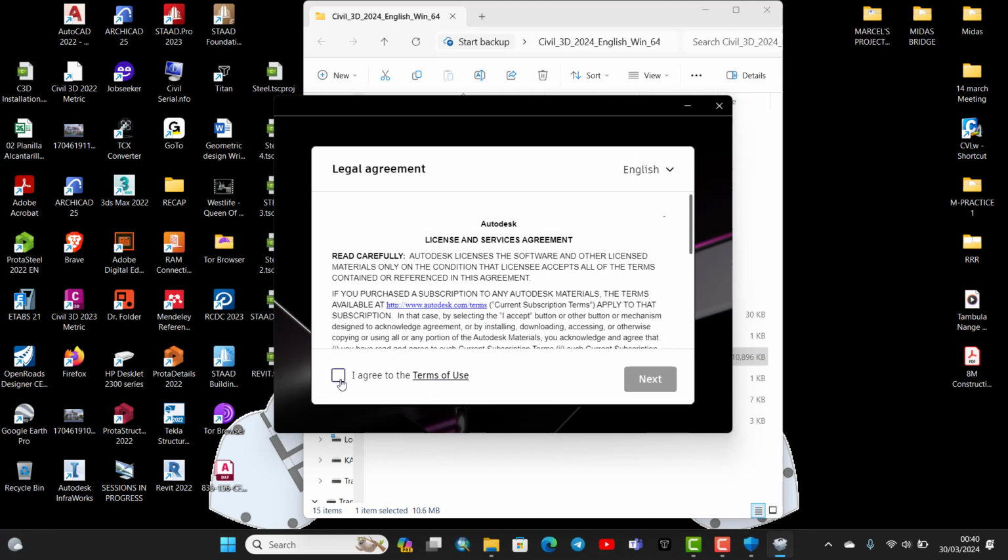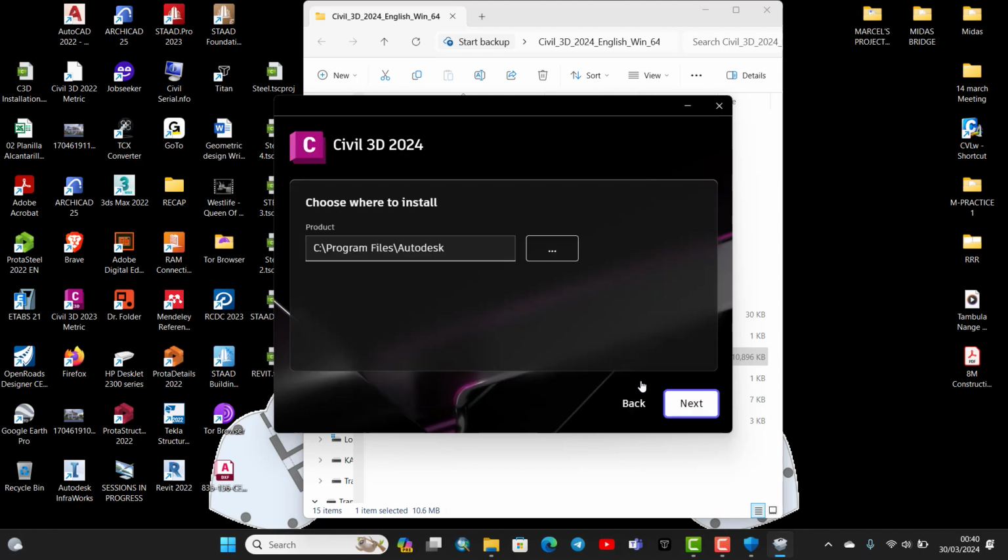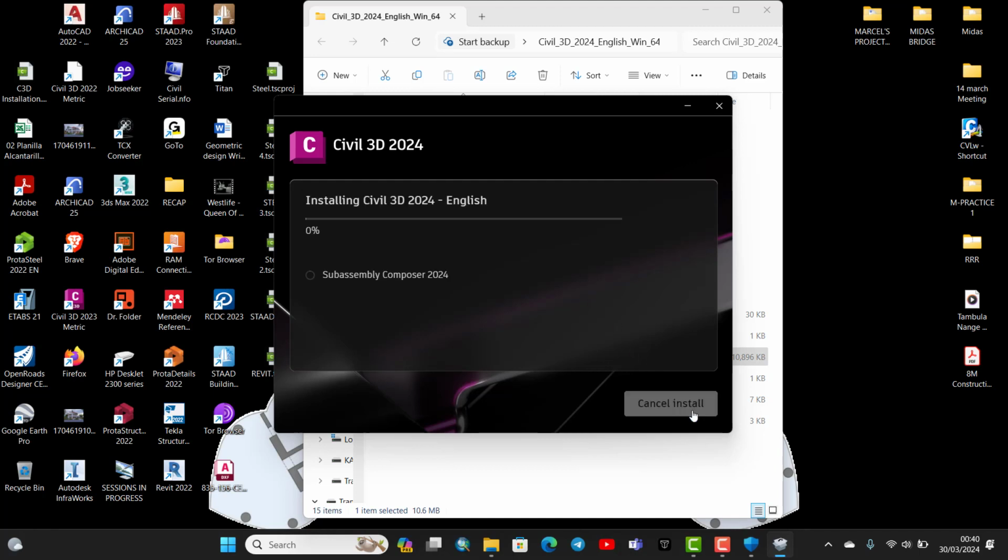It has agreed, so agree, click next. We click next, select additional components, so we need the subassembly composer. I'll click next, and give it some time to install.